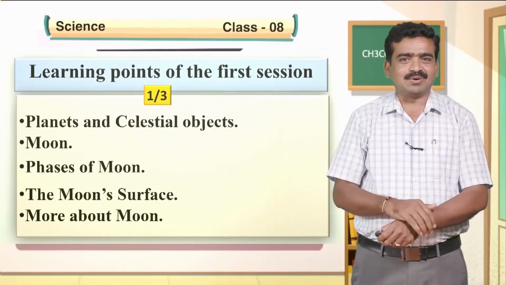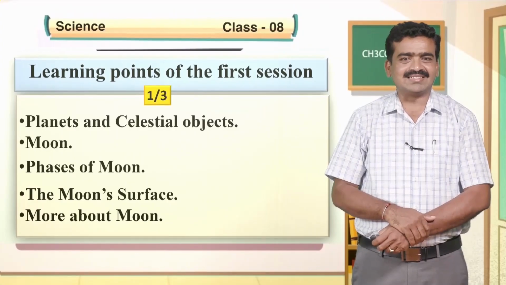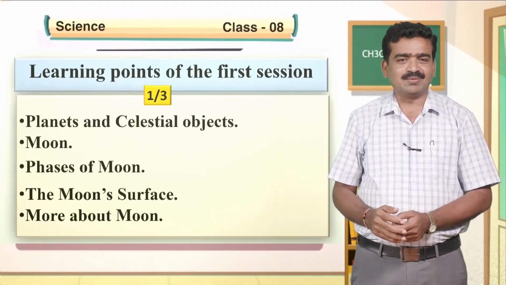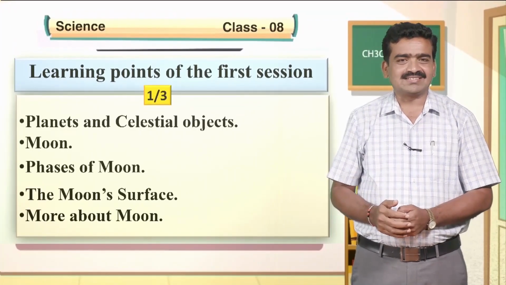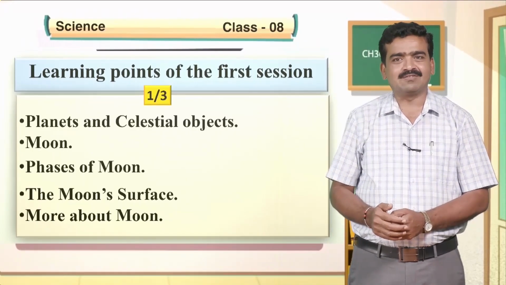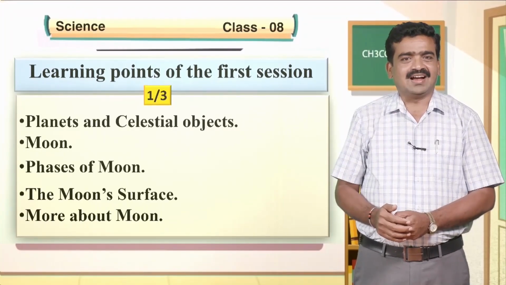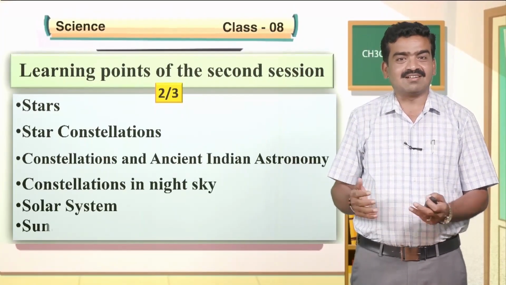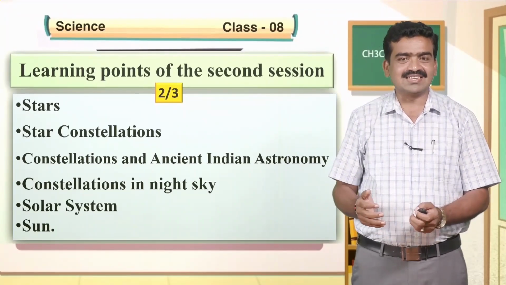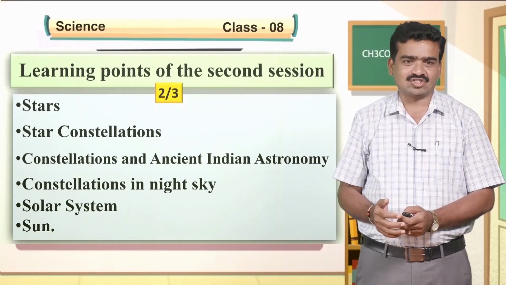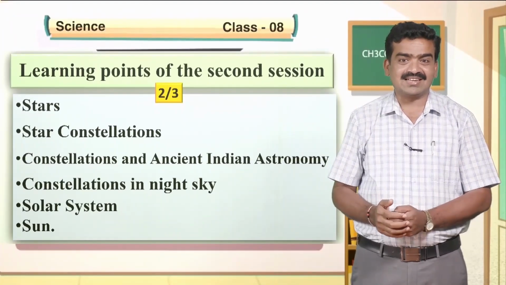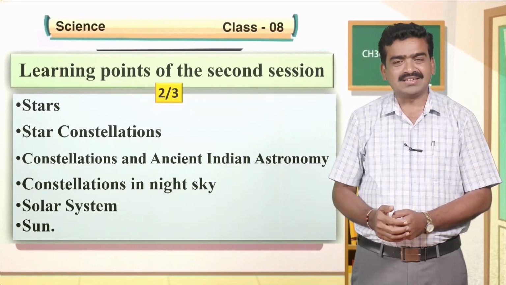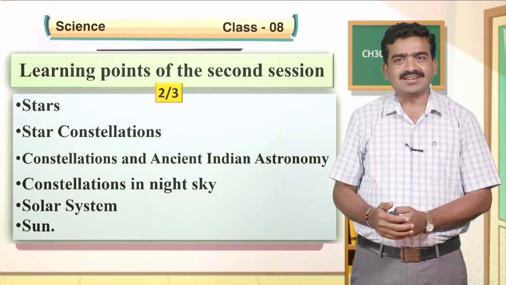You will learn about planets and celestial bodies, moon, phases of moon, moon surface, and more about moon in the first session. You will learn about stars, star constellations, constellations and ancient Indian astronomy, constellations in the night sky, the solar system, and about the sun in the second session.